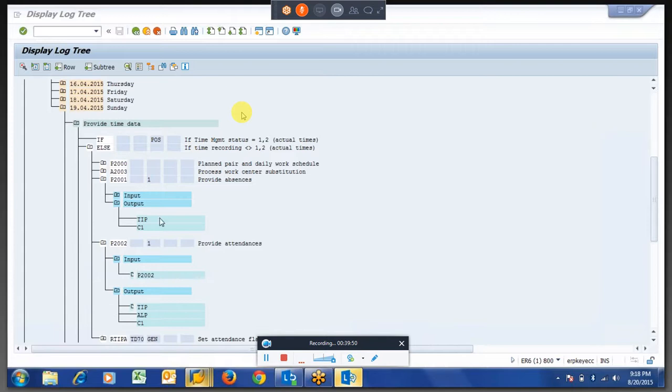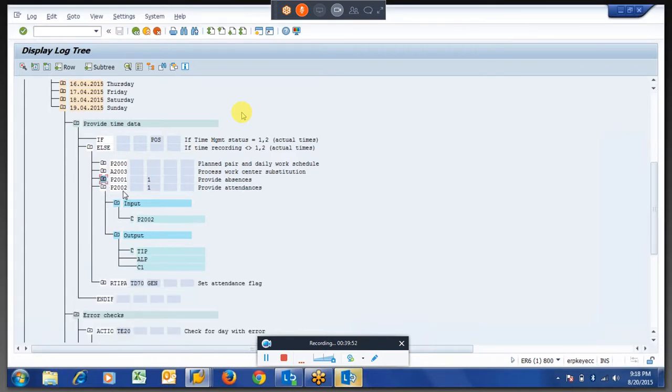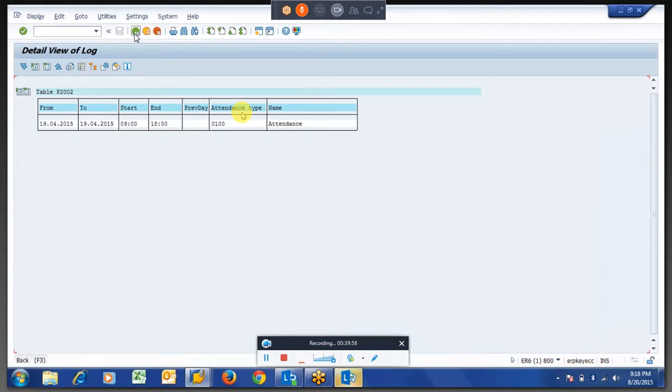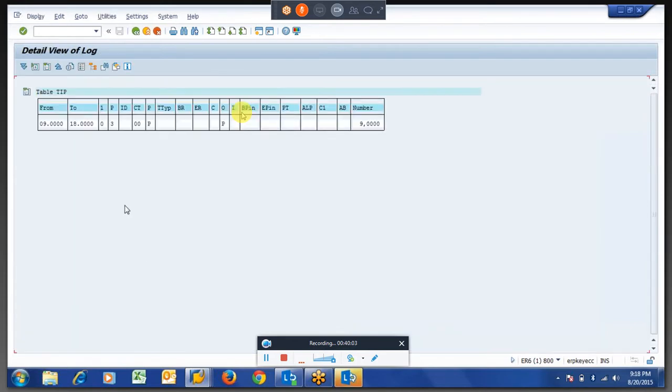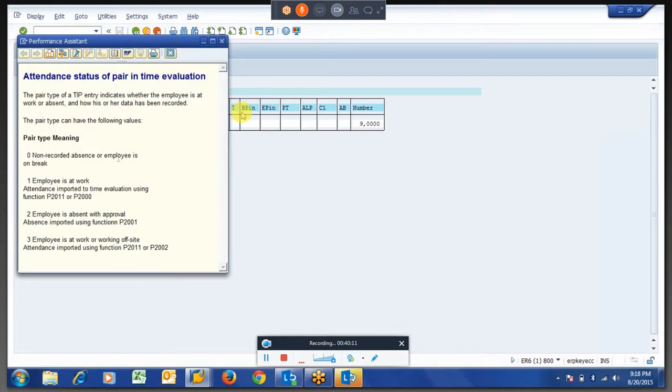That's what I want to show over here. If you remember, in 2002 we have an entry over here. Whenever the pair was forming from 2002, by default the pair type will be 3. This is the pair type. You can go to the documentation somewhere here, and you will get what pair type 1, 2, 3, and all this stuff are. Okay, we will work on one and another.